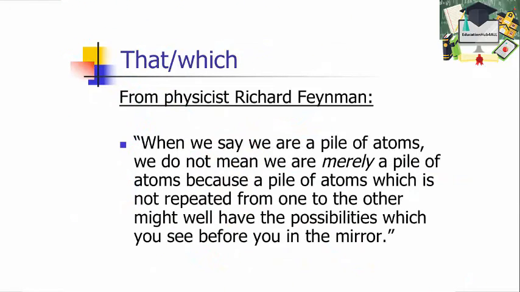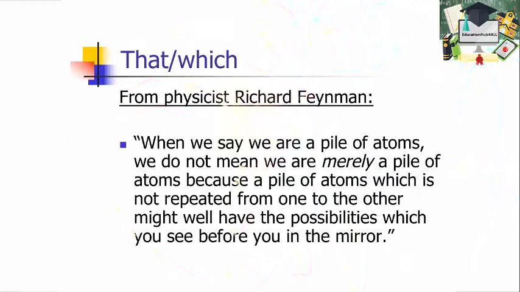And just to show you that even some of the best writers get these little grammar things wrong, the late physicist Richard Feynman was a wonderful writer, also a wonderful researcher. I'll be using some examples from his writing in this course as examples of good writing. But here's something he had written: "When we say we are a pile of atoms, we do not mean we are merely a pile of atoms, because a pile of atoms which is not repeated from one to the other might well have the possibilities which you see before you in the mirror."